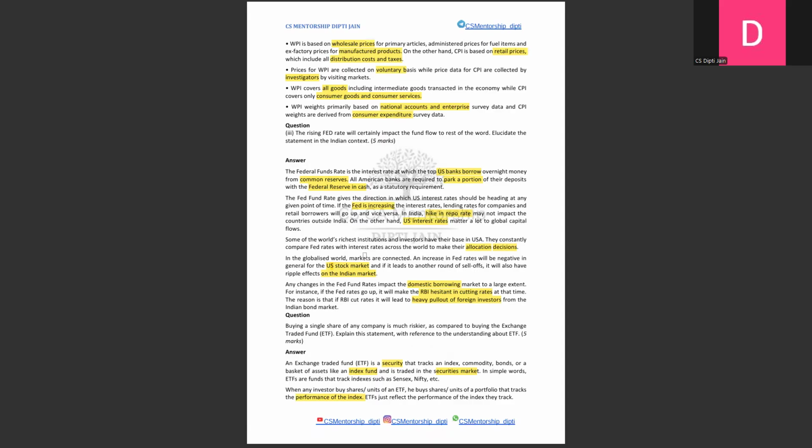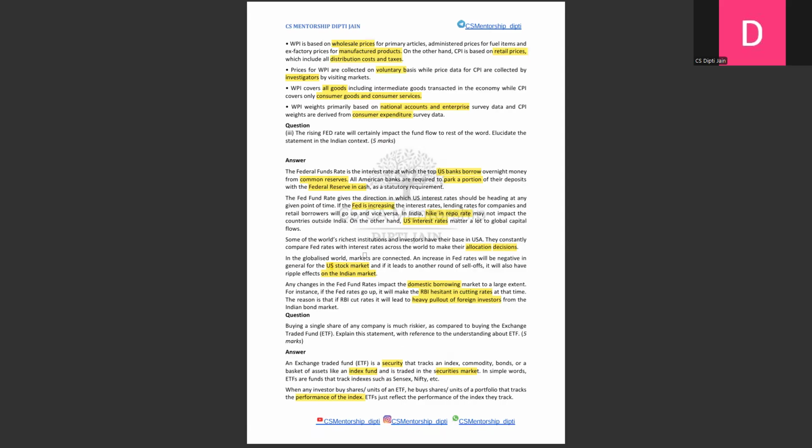Third point you need to write is about prices. Prices are determined in WPI on a voluntary basis. However, CPI is calculated on a collective basis by investigators visiting markets. Now, WPI covers all goods while CPI covers consumer goods. These keywords should be highlighted in your answers. Even if you are making any mistakes, it will be covered if you highlight the keywords.